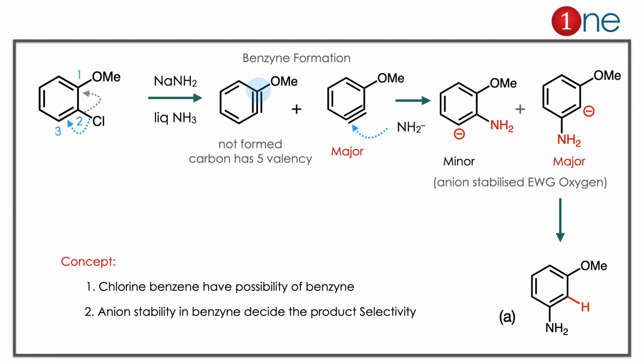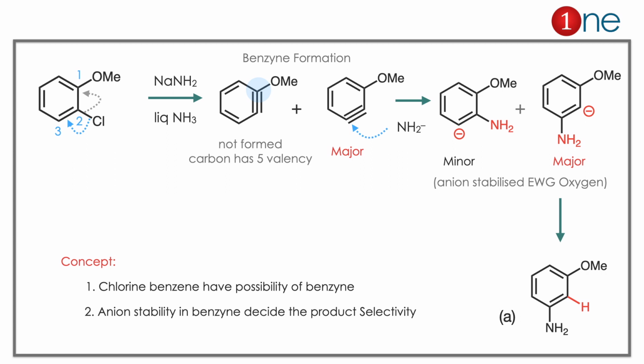The starting material has chlorine. Chlorine is a good leaving group. When you use sodamide, the benzyne intermediate is forming. The benzyne intermediate is important here because the benzyne can form at the 2-3 position, not the 1-2 position, because the 1-2 position violates the valency. So the 2-3 position is major.